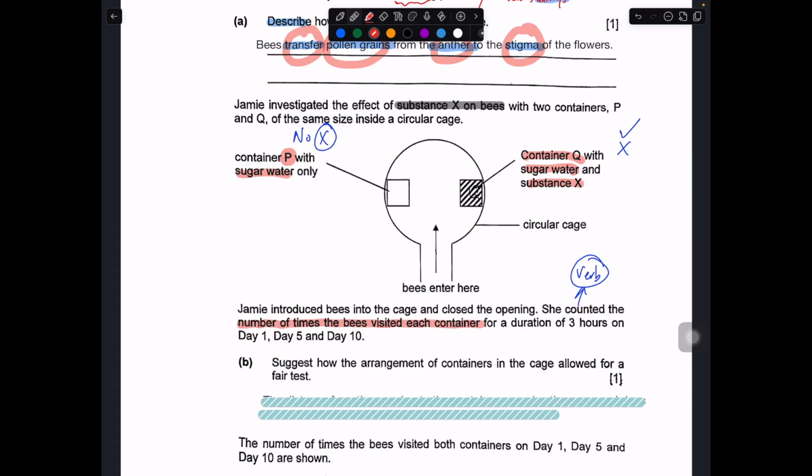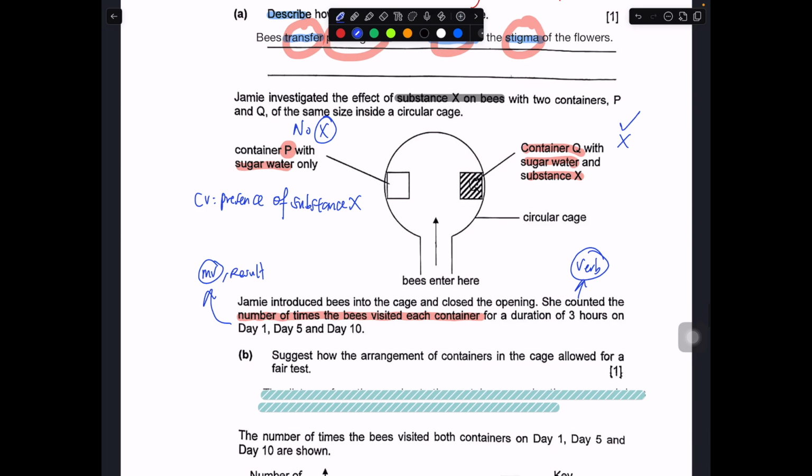This is actually your measured variable, or this is your result. So in this case, what is the change variable? The change variable is the presence of substance X. One has X, one doesn't have X. Suggest how the arrangement of the container in the cage allowed for a fair test.